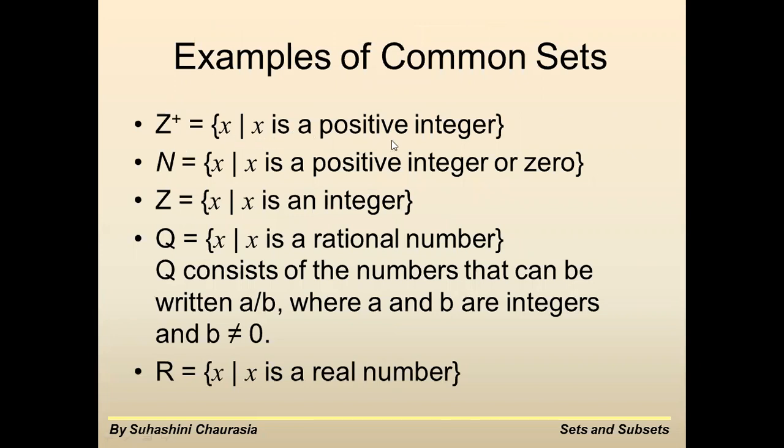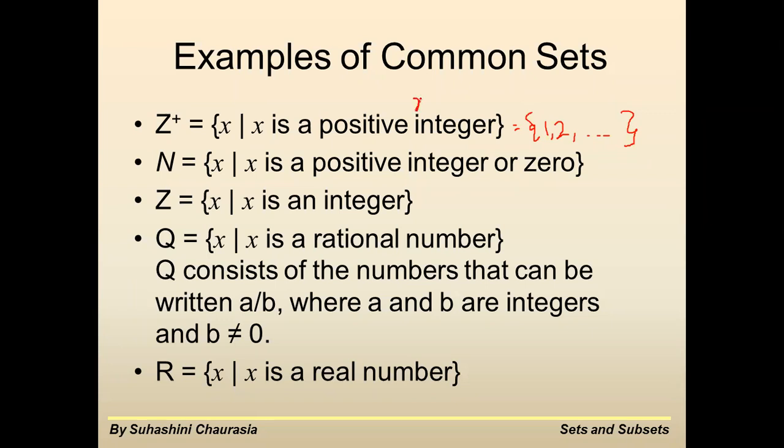So x such that x is a positive integer. If I form the set of this, it means x such that x is a set of all positive integers. It may be any numbers, a collection of all positive numbers: 1, 2, 3 up to any number. So it may be terminating at 10, it may terminate at 20, it may terminate at 15. So that is the problem which is defined.